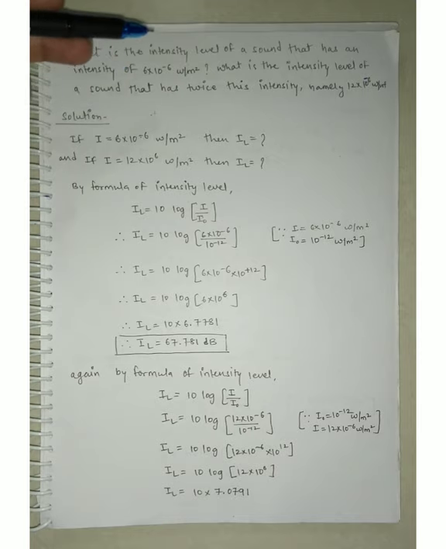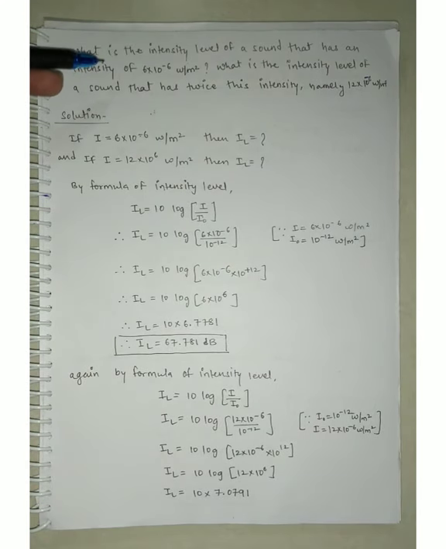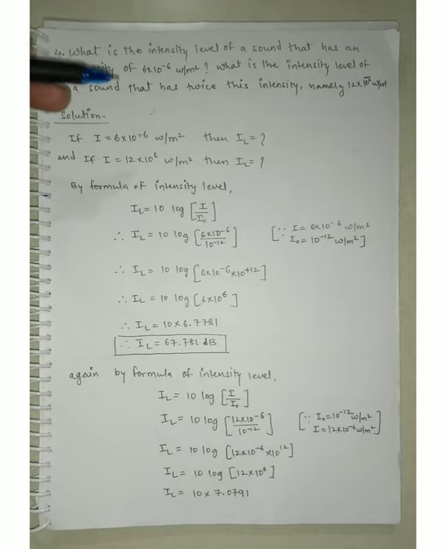So guys, here we have to find out the intensity level for this intensity. Again we have to find out the intensity level for the new intensity. Means there are two different intensities. One is 6 into 10 raised to minus 6 watt per meter square, and another intensity is 12 into 10 raised to minus 6 watt per meter square. We have to find out the intensity level for both the intensities.